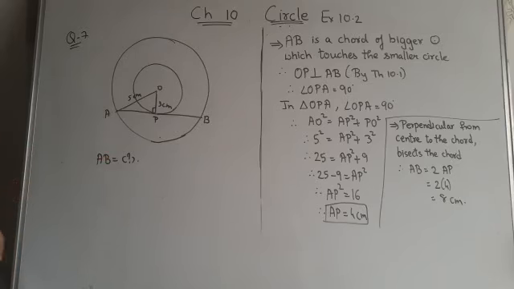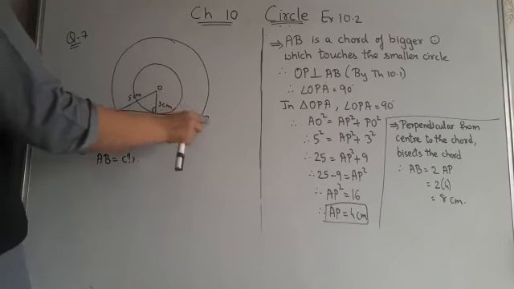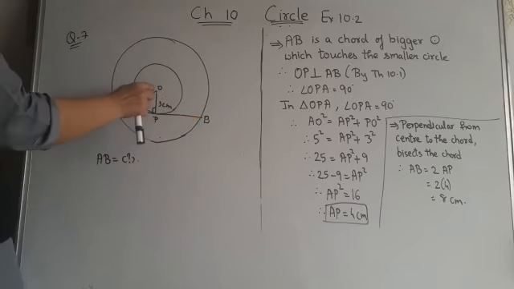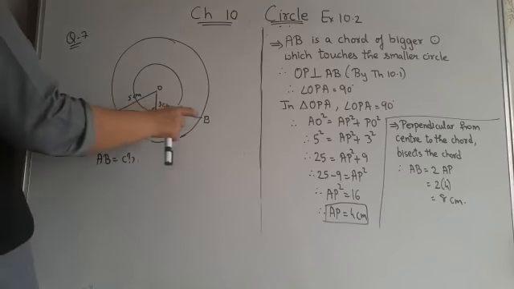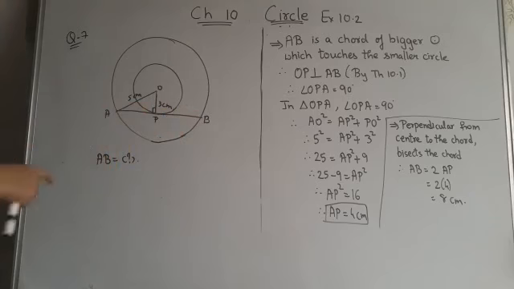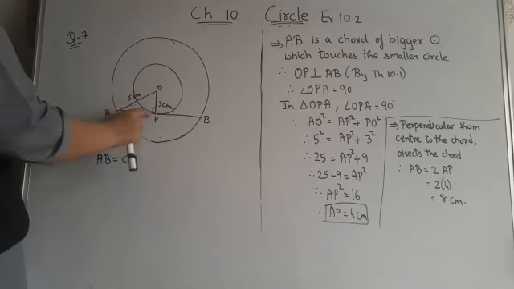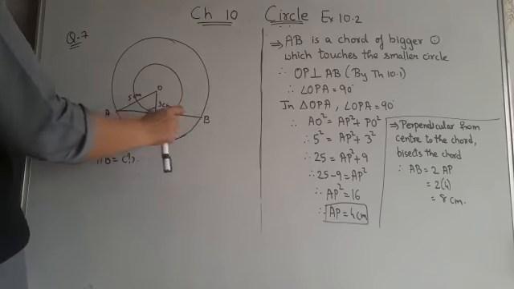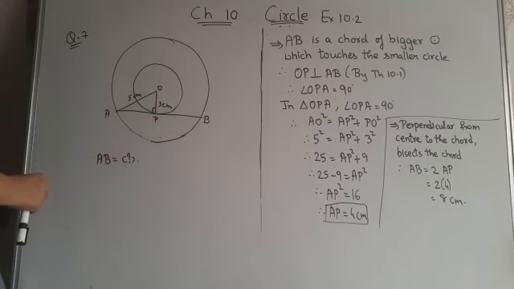Now children, you have already learned that a perpendicular drawn from the center. For a bigger circle, this is center, this is a chord. A perpendicular drawn from the center of a circle bisects the chord. That means it divides the chord into two equal parts. That means this AP and PB both will be same. Children, this you have learned in 9th standard. Now AP is 4, so PB also will be 4.